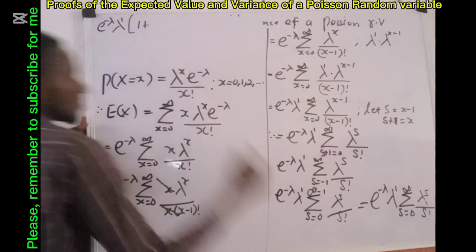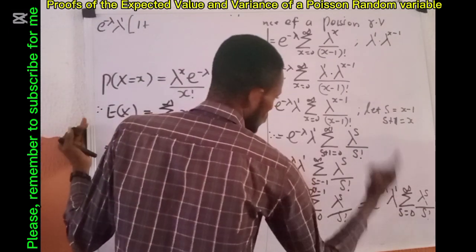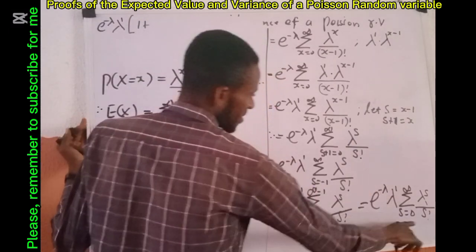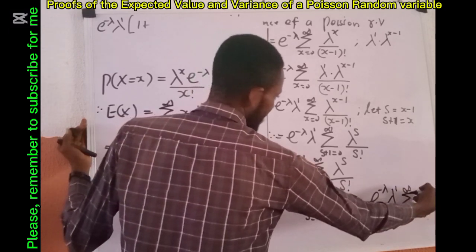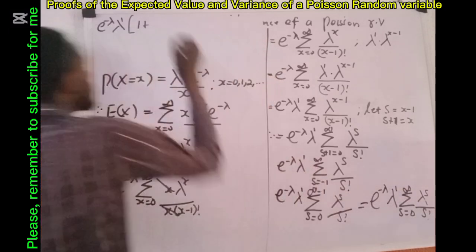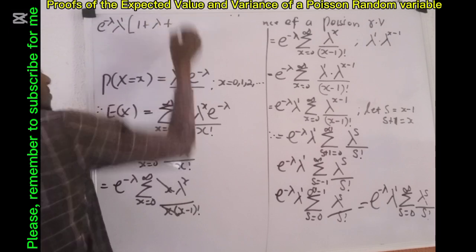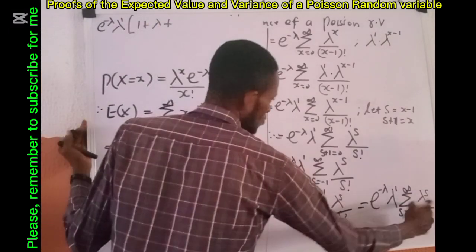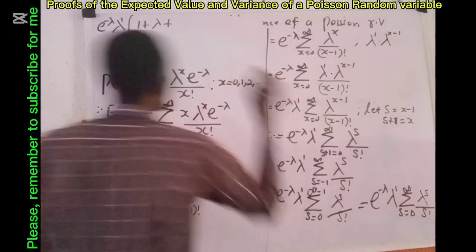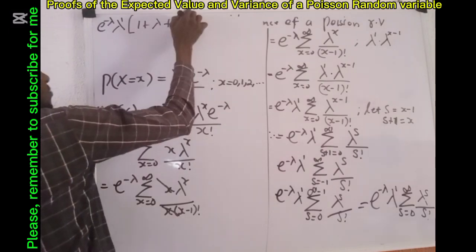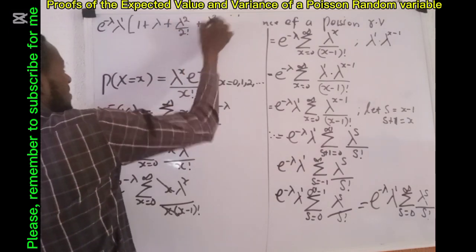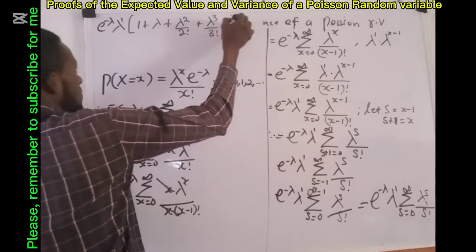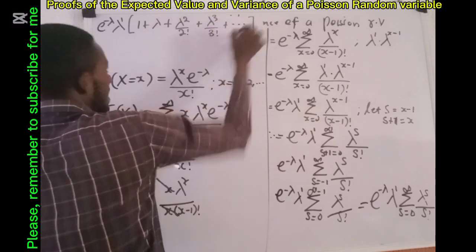When s becomes 1, here is lambda raised to power 1 all over 1 factorial, which is plus lambda. When s becomes 2, here is lambda raised to power 2 all over 2 factorial. Here is lambda raised to power 3 all over 3 factorial, plus up to that.